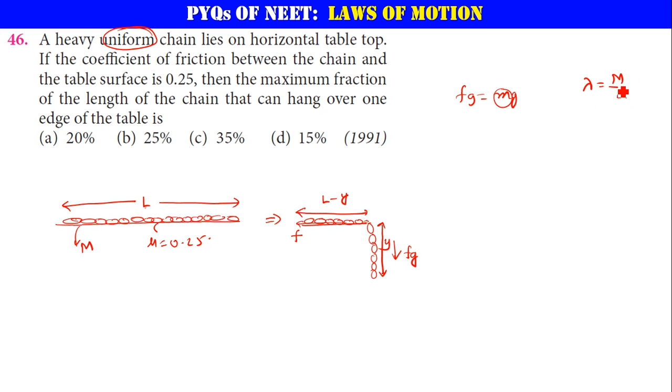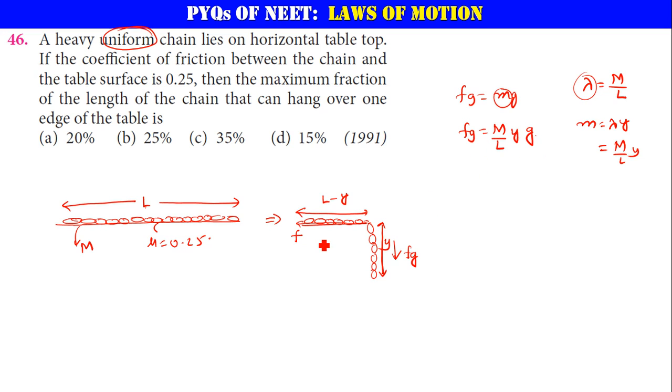Now you want to find only the hanging mass. That small m is equal to lambda times the length it has, that is y. What is lambda here? M by L. So the gravitational force Fg is equal to M by L into y into g, that is the mass which is hanging. I hope you understand.